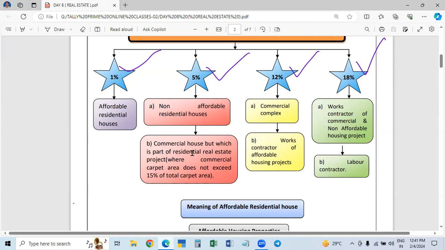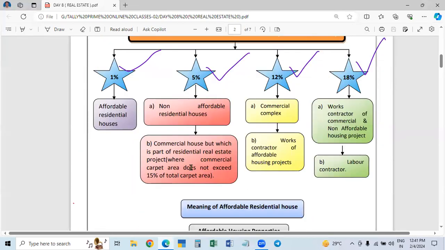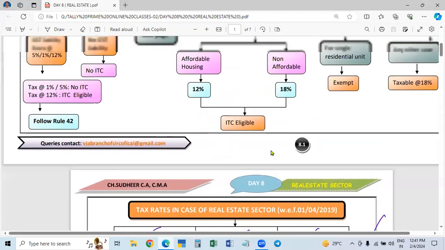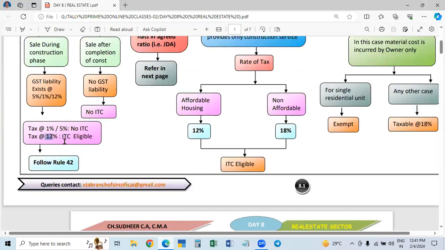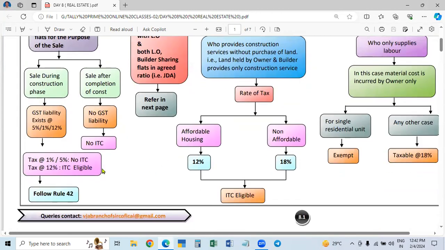Otherwise, if it is more than 15%, it is taken as commercial, then 12% will be charged. But for this, if 5% is charged for this commercial building, no ITC. If 12% is charged, you can claim ITC. I mean, for the expenses paid by him, he can claim the tax paid by him when purchasing. Okay. So this is about the rates.